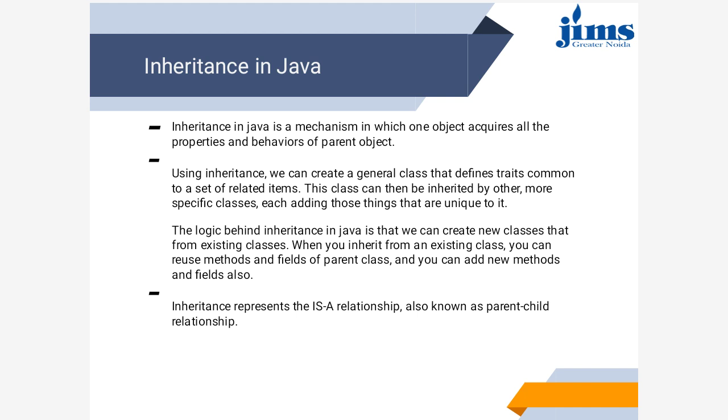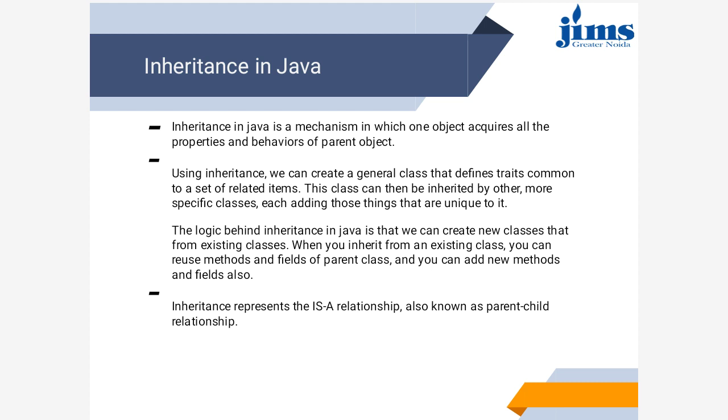In real life, what happens? We get properties or money of our parent or grandparent. Whatever they have earned, we can achieve that without any effort. This is inheritance. Similarly, in programming language also, whatever code, methods or variables are present in the parent class can be accessed in the child class. So this reduces the effort of a programmer.